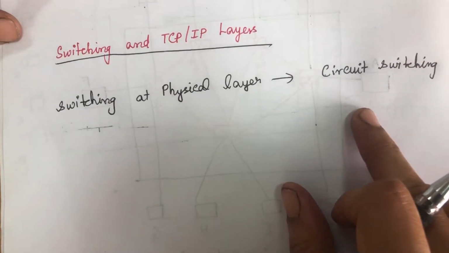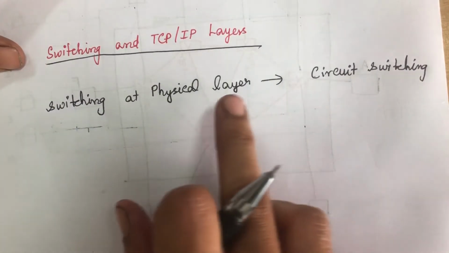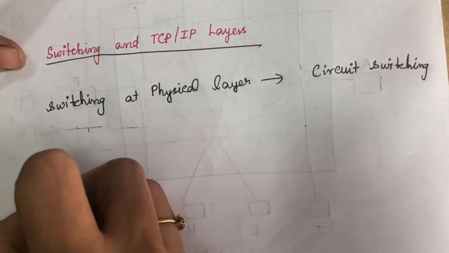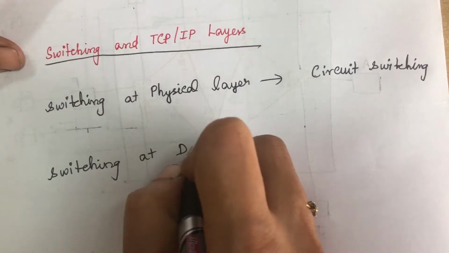Since there are no packets exchanged at the physical layer, we will be using circuit switching in the physical layer. Next is switching at the data link layer.